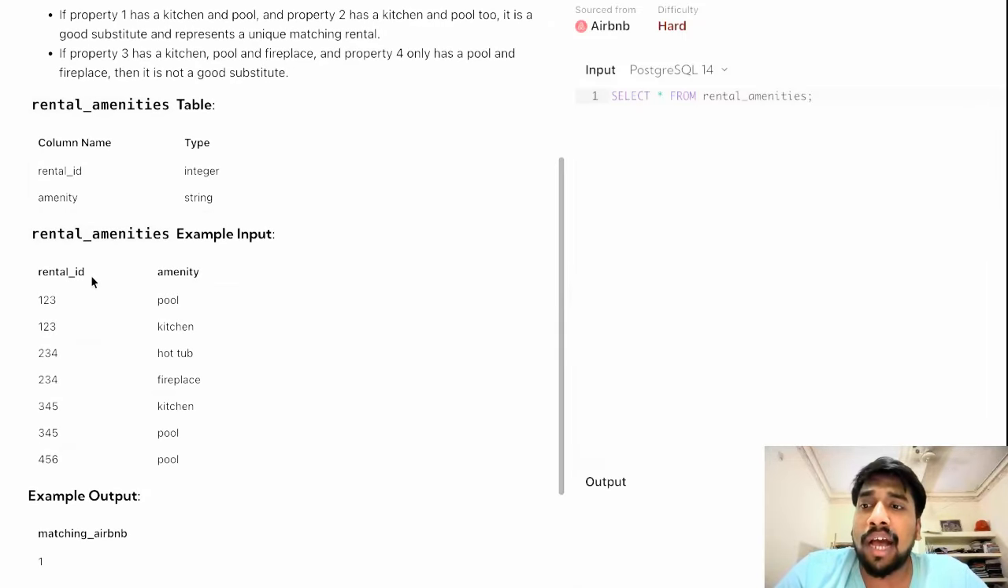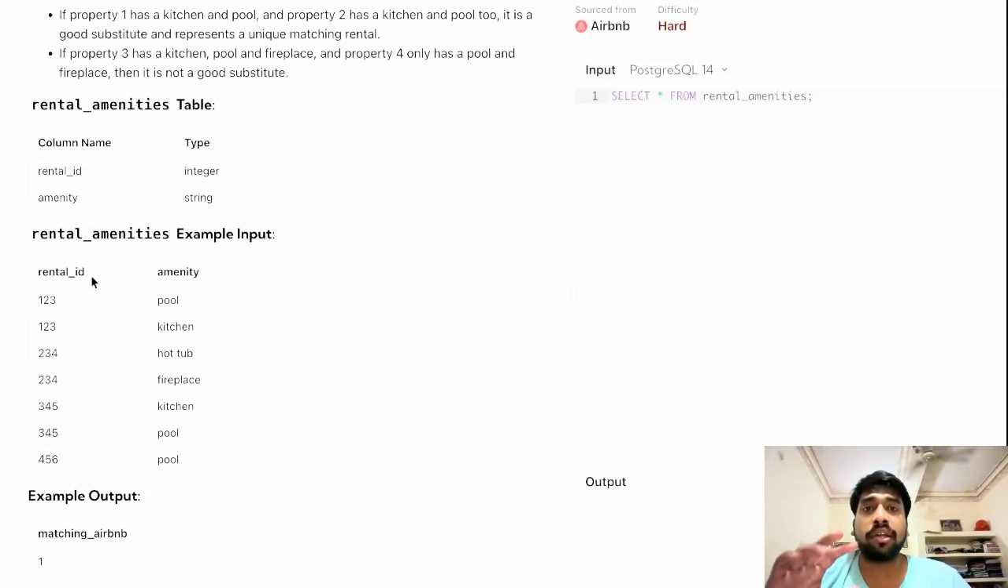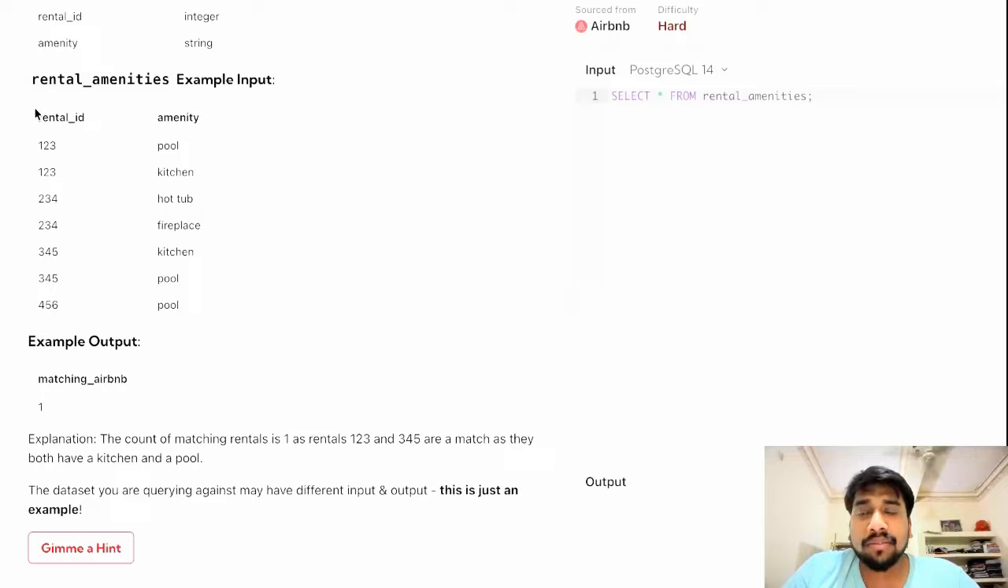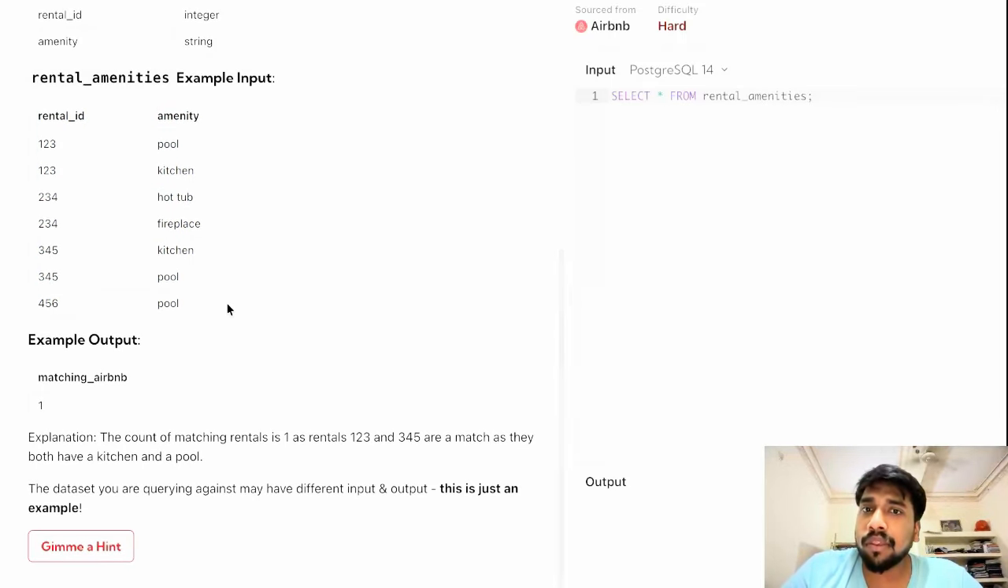The question is basically asking to find out the count of all the rental IDs which are completely identical to each other. For example, we have this sample input table, in which for the rental ID 123, the amenities are pool and kitchen. And similarly for rental ID 345, the amenities provided are kitchen and pool, which is exactly the same and identical to the rental ID of 123.